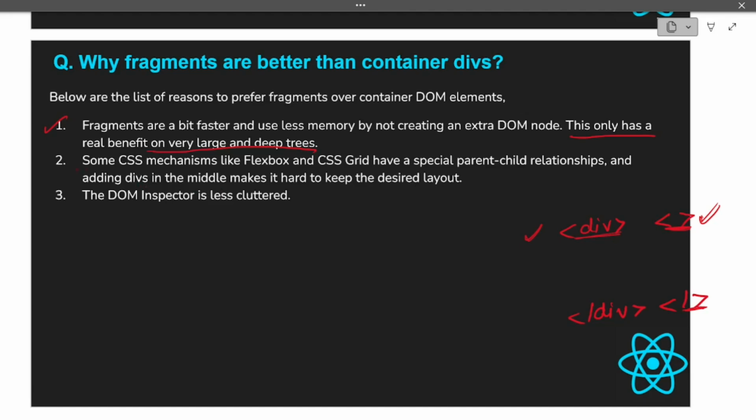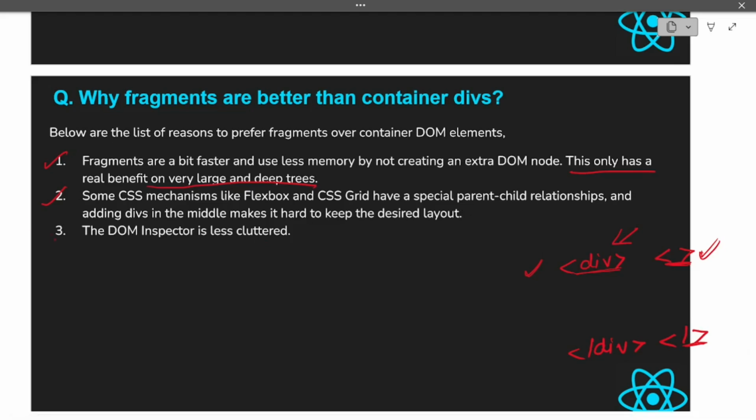The second one is, some CSS mechanisms like flexbox and grid have a special parent-child relation, and adding divs in the middle makes it hard to keep the desired layout. In CSS we use flexbox and grid. Flexbox automatically applies some styling on the children.